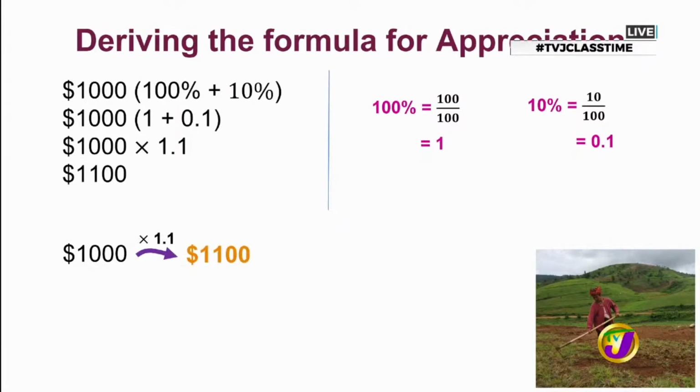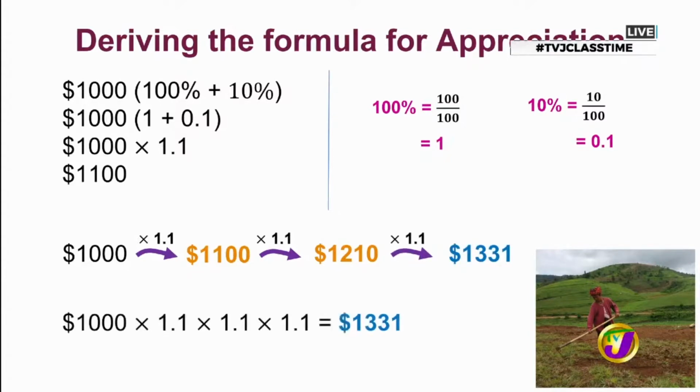And then for year 2, it was that 1,100 that we multiplied by 1.1, and the result was $1,210. Yes. So you're telling me if I multiply this by 1.1, I'm going to get $1,331? Yep. Perfect. Wow.